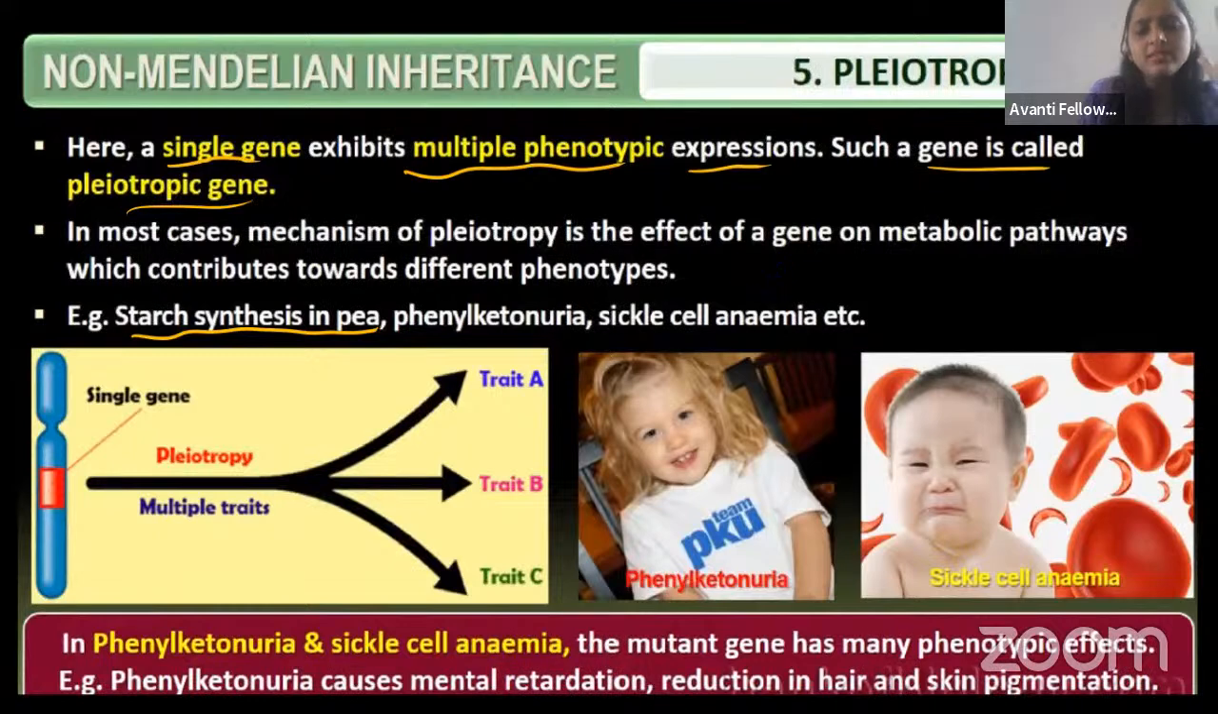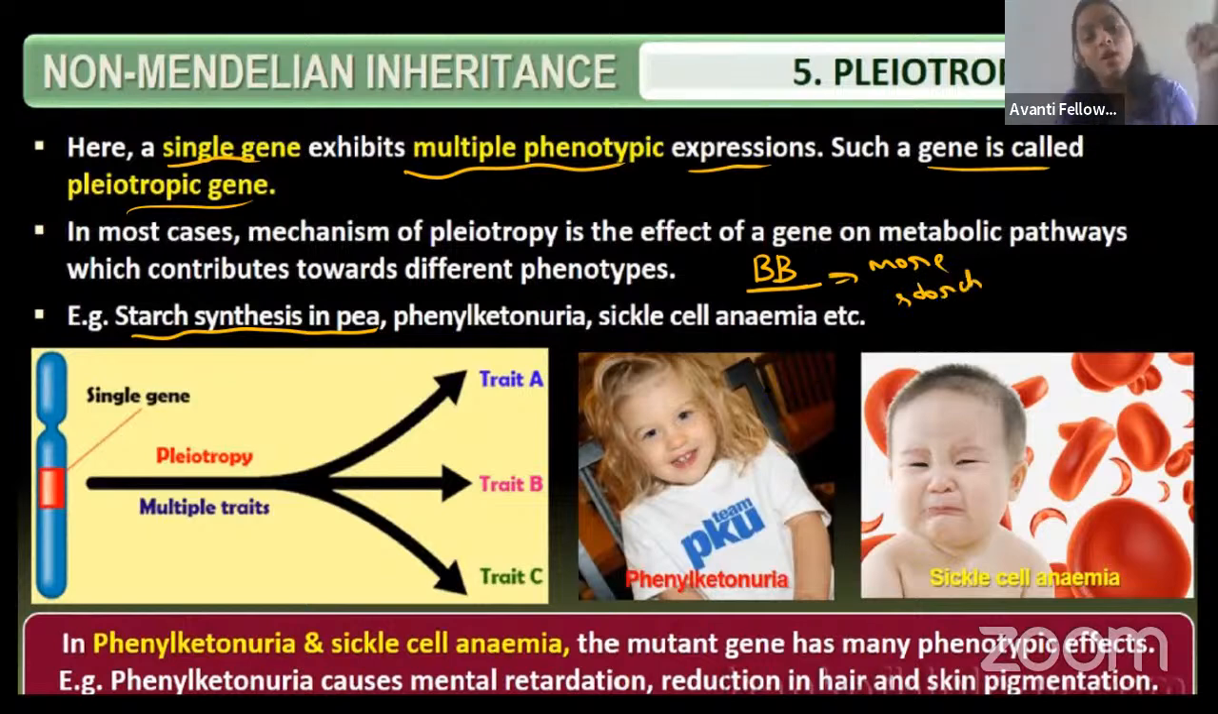So starch synthesis in a pea, for example, with the genotype capital B, capital B. It will give more starch, right? So it is having more starch. That is one character, right? And it is also responsible for the shape of the pea, the shape of the seed.